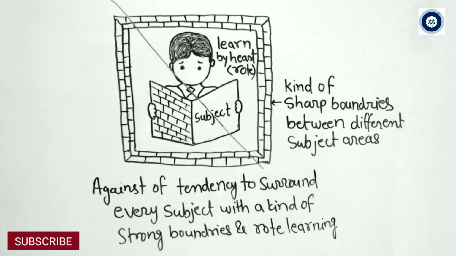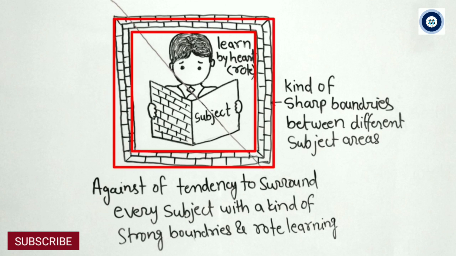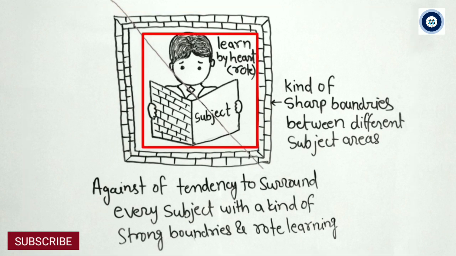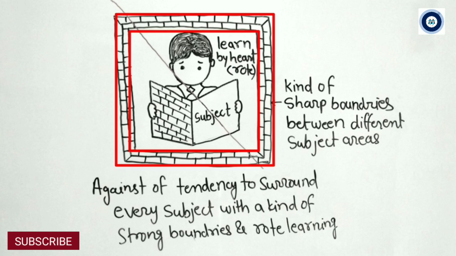Okay. Another thing NCERT tries to point out is the rote learning system and subject boundaries. In this diagram you can see children who are busy rote learning their subject contents, right? But it should not be so. Another thing you can observe here is the virtual wall or boundary. You can think of it as book contents made in such a way that they are not linked with other subjects and the outer world. But this is also not a good thing, right? Every subject should possibly be linked with other subjects and the outer world's content also, right?